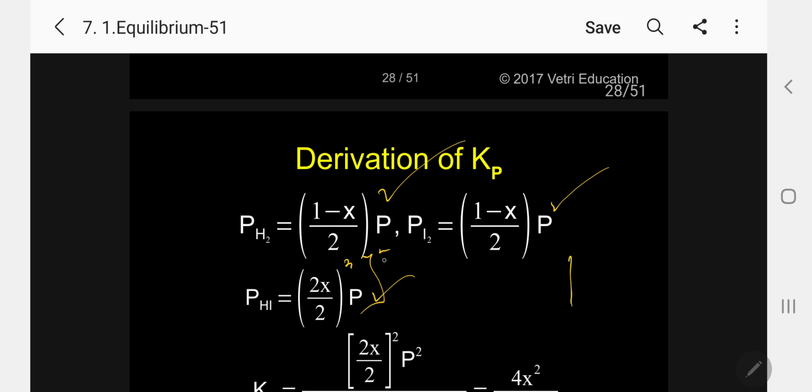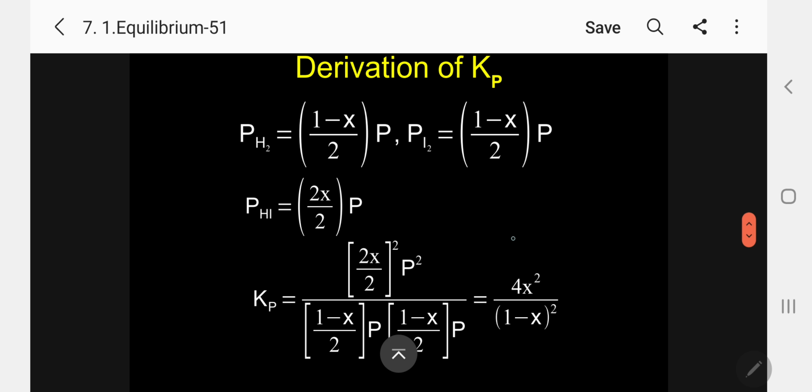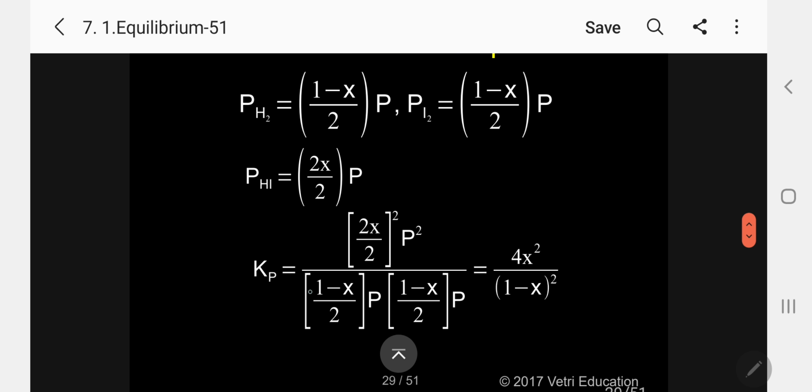So what will happen now? Kindly, I am now rewriting that. Kp equal to, so I already informed you, that is whole square. So I am writing here 2X by 2 whole squared into P squared here. So 2 squared I am writing here.